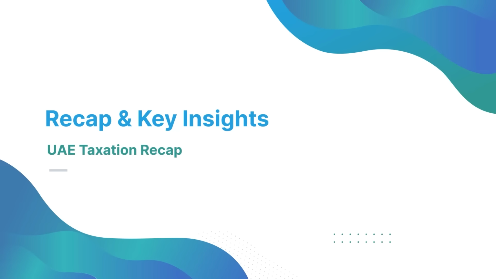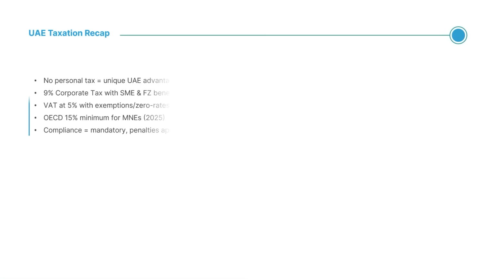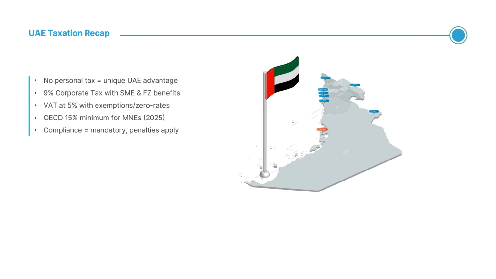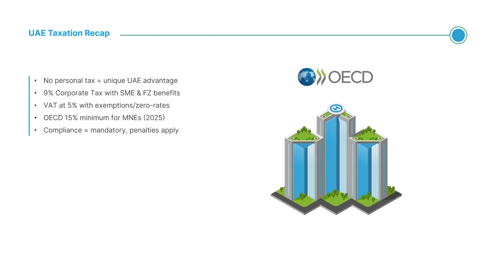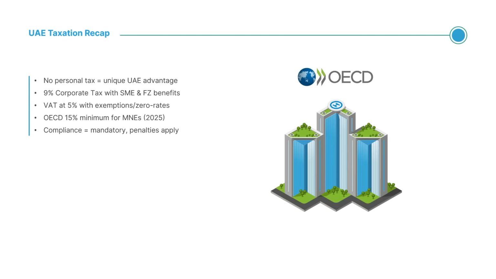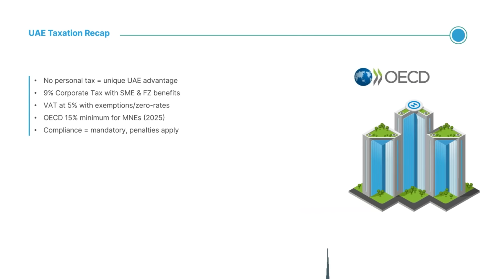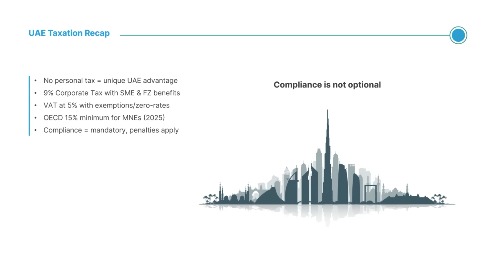To recap, the UAE offers a uniquely favorable environment with no personal income tax, a modest 9% corporate tax, and a manageable 5% VAT. Free zones provide targeted benefits, while OECD global tax rules affect only the largest multinationals. The bottom line, compliance is not optional, but if managed correctly, the UAE remains one of the most business-friendly jurisdictions globally.